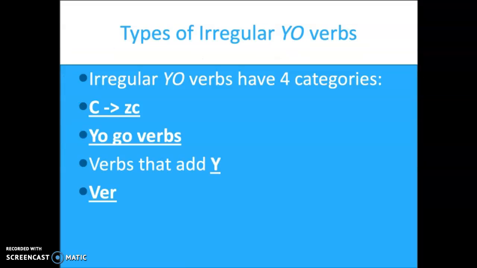Irregular yo verbs have four categories. They have the C that turn into ZC. They have the yo-go verbs, which are the verbs that change in the yo form to GO. They have the verbs that add the Y, and the verb ver. So let's take a look at each and every one of these individually.